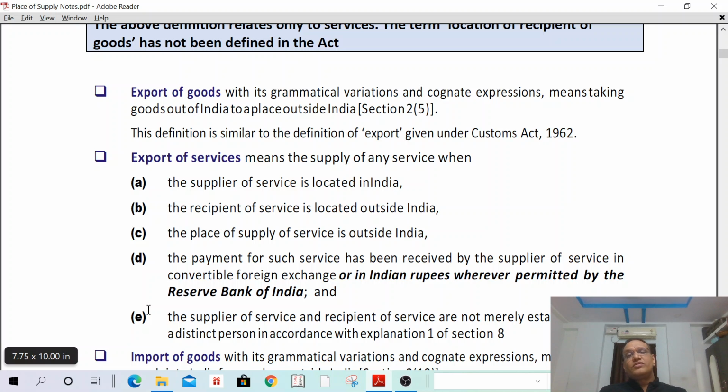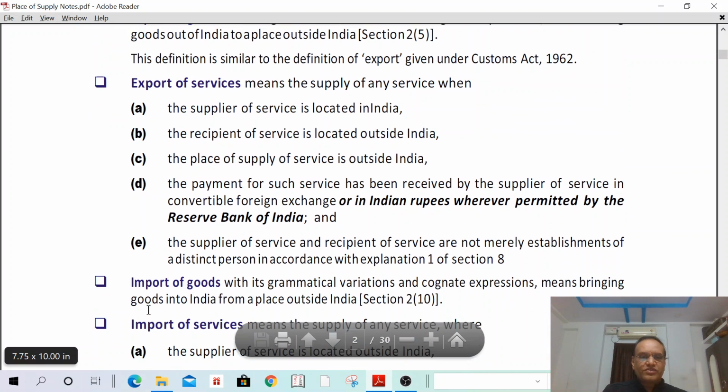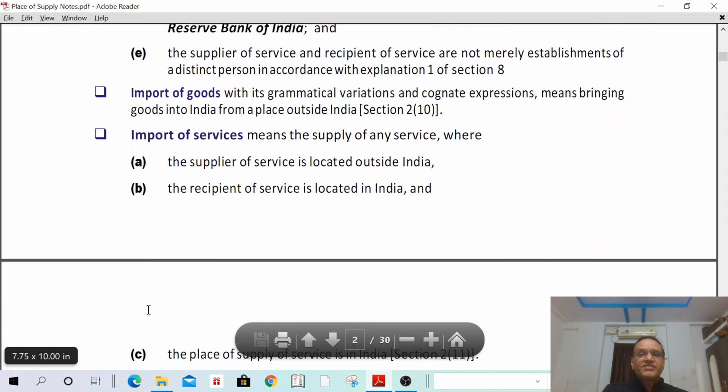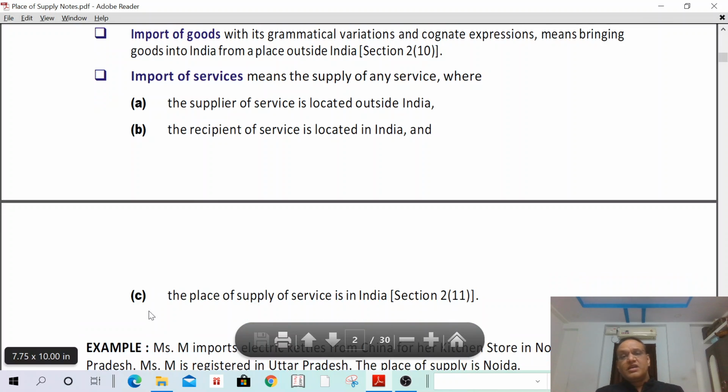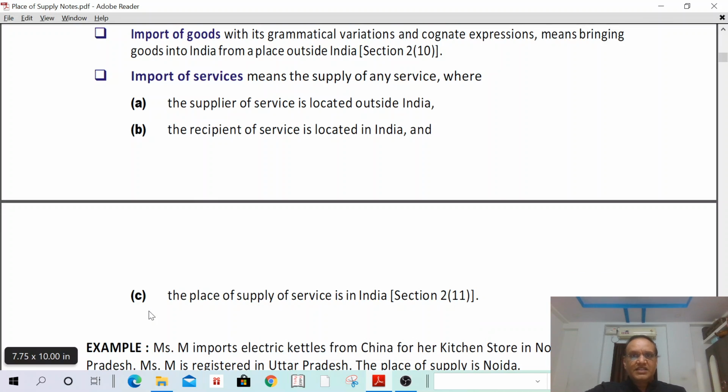What is import of goods? Import of goods means taking goods into India from a place outside India. That is nothing but import of goods. Then next, what is import of services? Import of services means the supplier of service is outside India, the recipient is in India, and the place of supply is in India also.